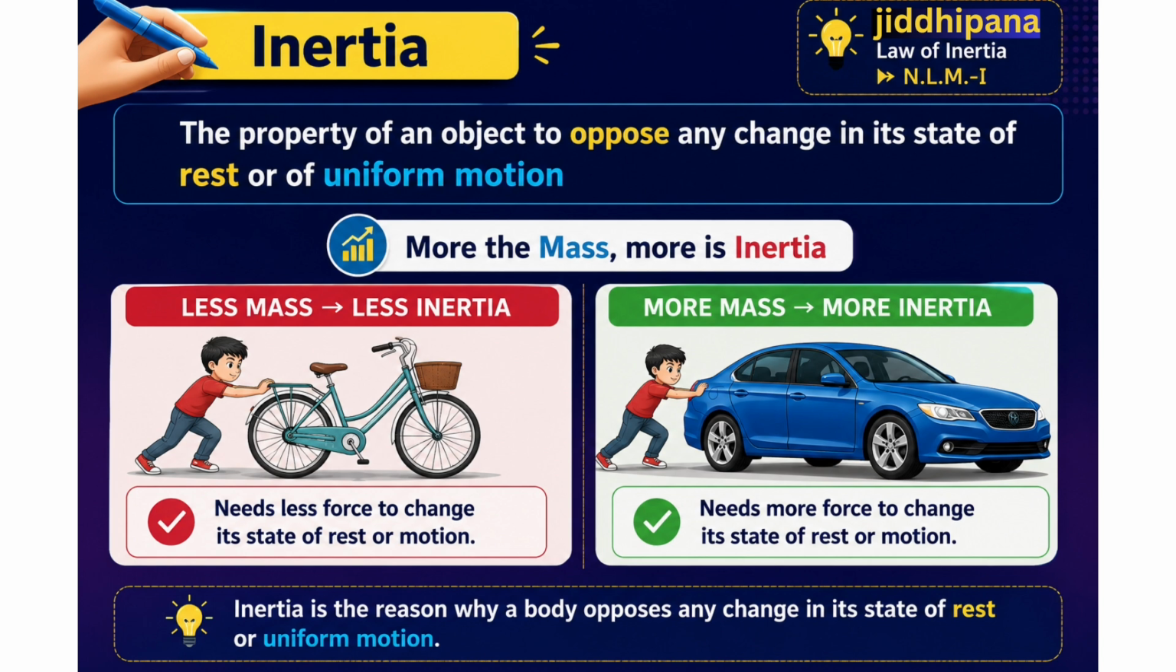Now case 2, more mass means more inertia. On the right, the same boy is trying to push a car. A car has much more mass. Because it has more mass, it has more inertia, meaning it strongly resists any change. Therefore, it needs a lot more force to change its state of rest or motion. You cannot move a car as easily as a bicycle.